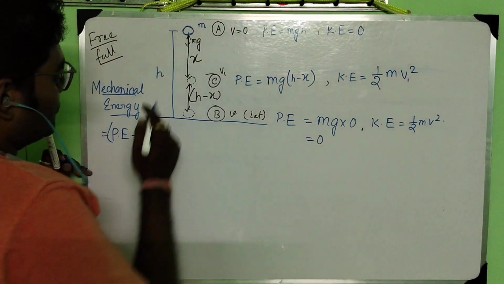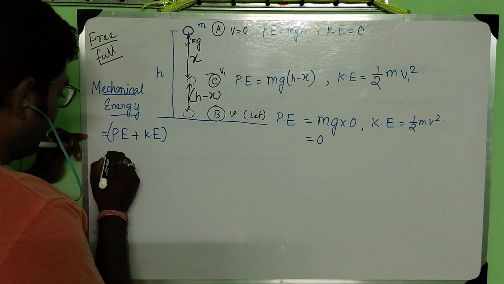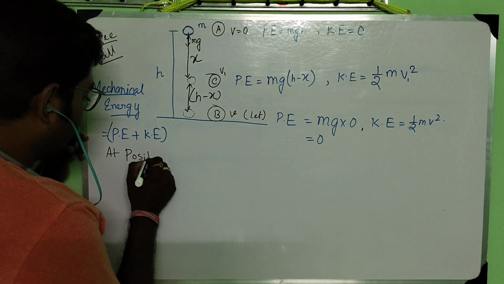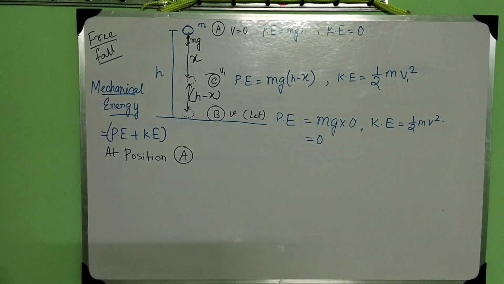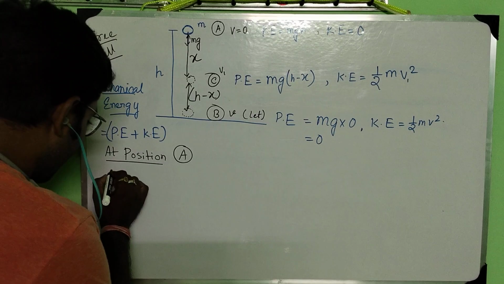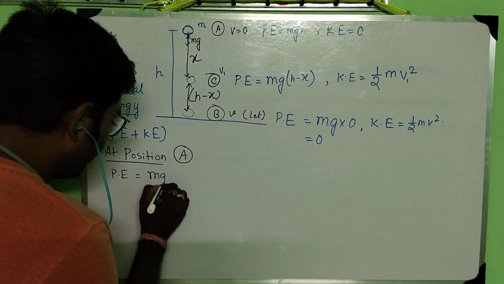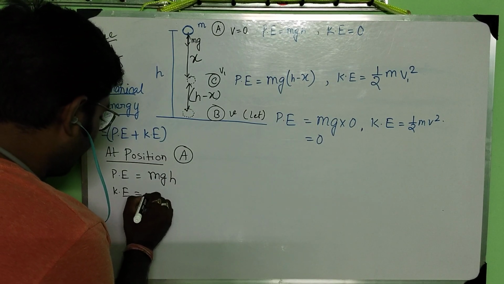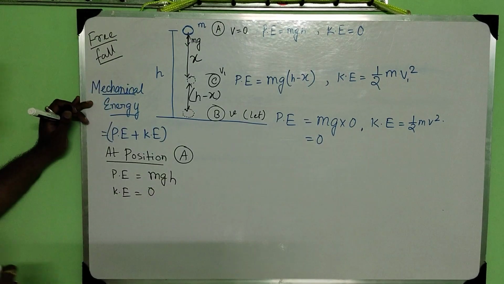So here at position A, potential energy is equal to mgh, and kinetic energy is 0.